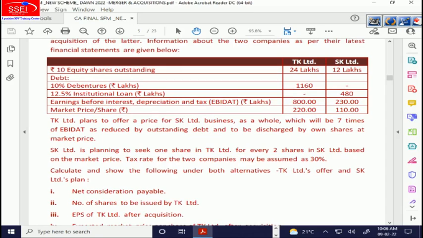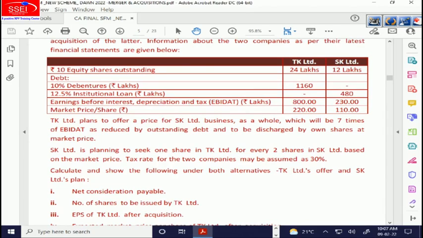Discharged by own shares at market price. So we will issue our own shares at market price. What is our market price? 220. So if I have to pay 1130 lakhs in the form of shares worth 220, the number of shares will be equal to 1130 lakhs divided by 220, that is 5.14 lakhs. 5.14 lakhs is the number of shares.